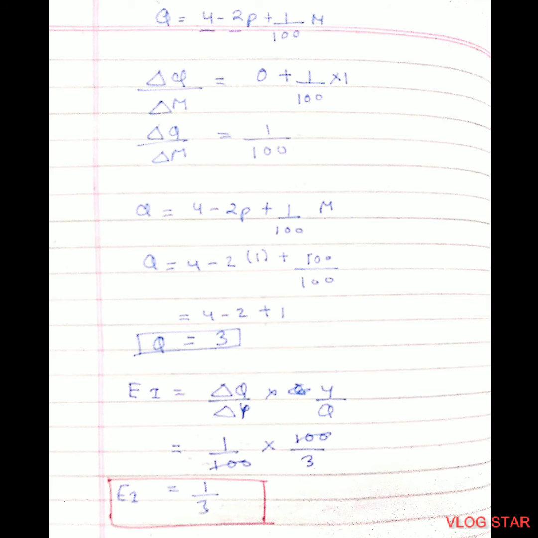Change in Q upon change in M is equal to 4, 2p is constant here. The derivative of constant is 0, plus 1 upon 100. Derivative of M would be 1. So we get change in Q upon change in M is equal to 1 upon 100. Now to find Q, that is quantity, we'll insert the value of P and M in the demand function. After putting the values, we get quantity equal to 3. Now we'll find income elasticity by using the formula change in Q upon change in Y multiplied by Y upon Q. That would be 1 upon 100 multiplied by 100 upon 3. So income elasticity would be 1 upon 3.